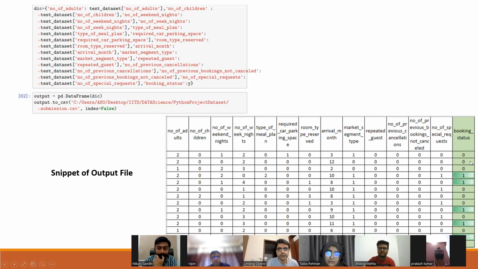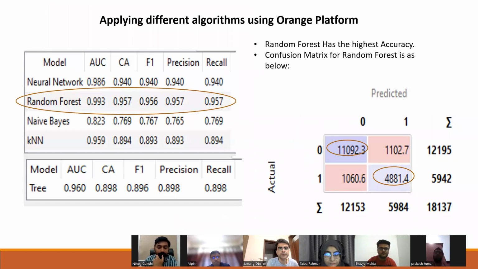For more verification and clarification, we have used Orange also for our datasets. Here we used random forest in Orange to find out how accurate our model is for this data, where we find that the model is 89% accurate.